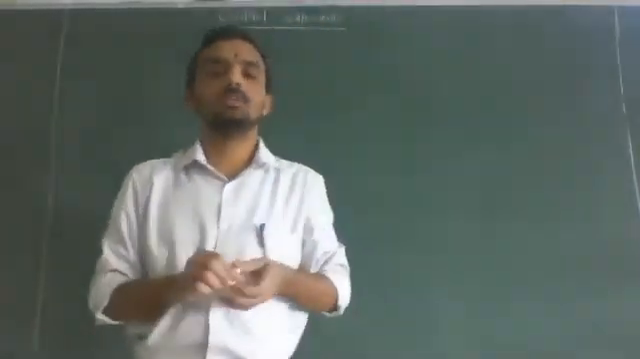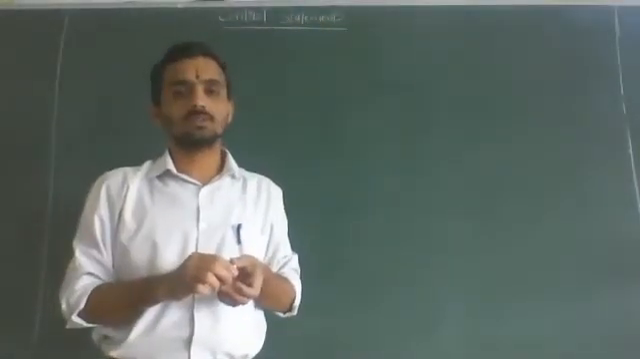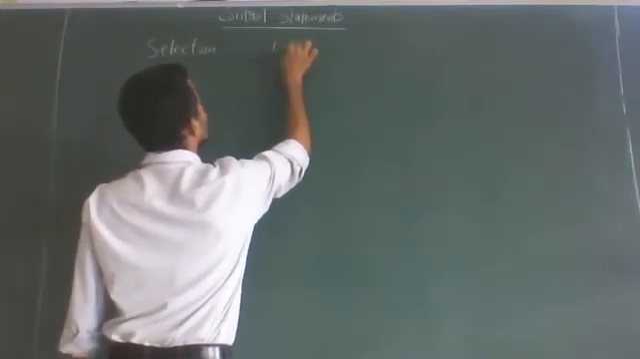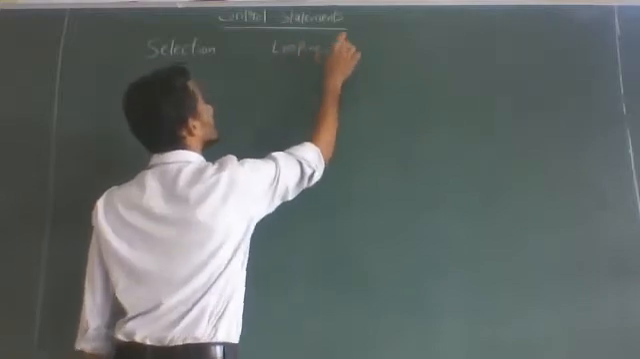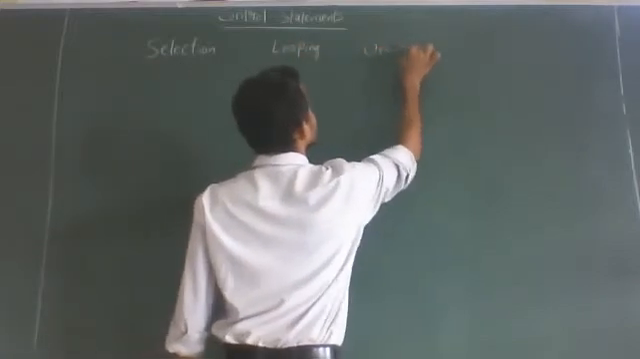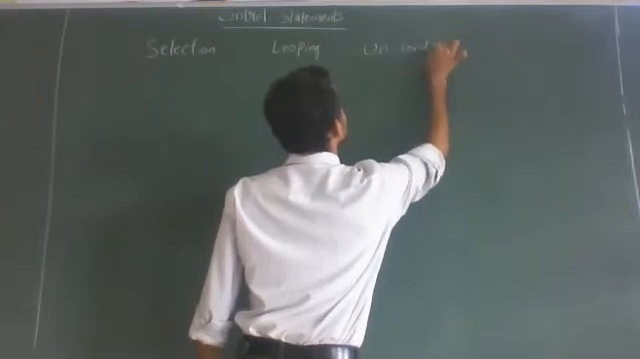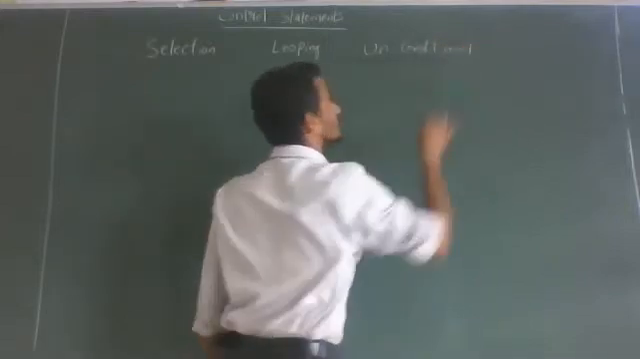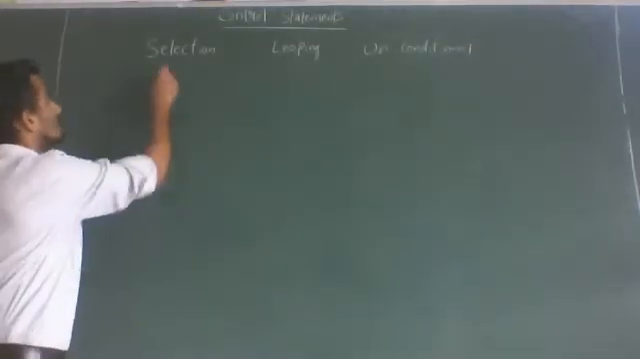Good afternoon, students. So we'll continue with this control statements chapter. In control statements, we have three main things: selection or conditional, next looping, and next unconditional statements. So we are discussing the first category, selection statements.